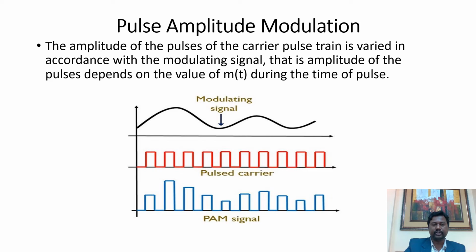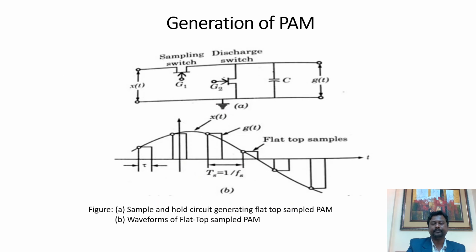As per the instantaneous value of the message signal, during the positive half, when the value of the message signal is increasing, the amplitude of the pulse increases, and when it decreases from positive peak to negative peak, the amplitude of the pulse decreases. So it follows the change in the modulating signal. That output signal is known as the PAM signal, and it can be generated by using a sample and hold